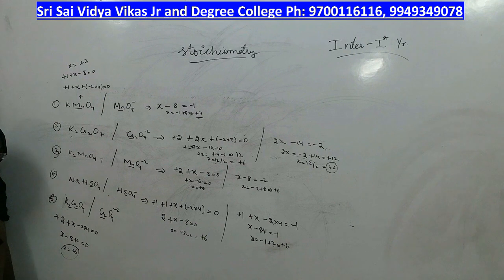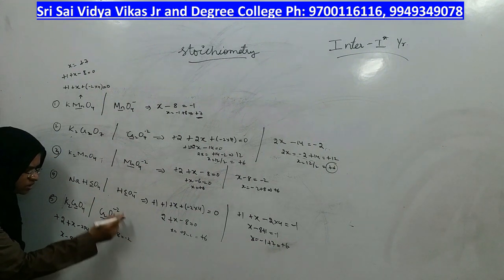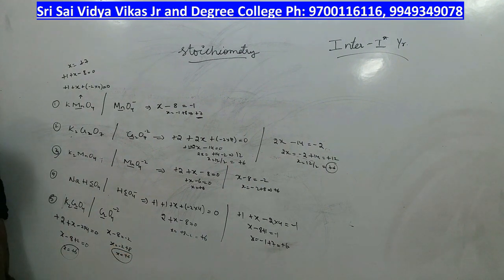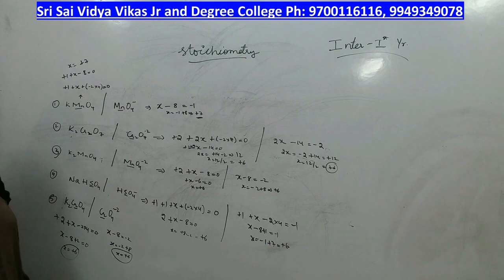In just chromate also, the charge will be the same, but let us still find out. X minus 8 is equal to minus 2, which is the charge. X is equal to minus 2 plus 8. X is equal to plus 6. Right? So on each chromium, whenever potassium chromate comes, the oxidation state of the metal should be plus 6.